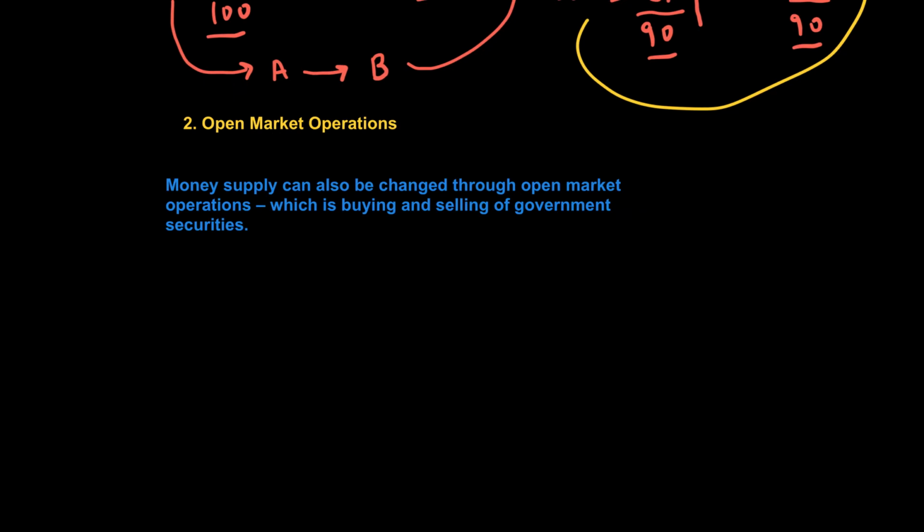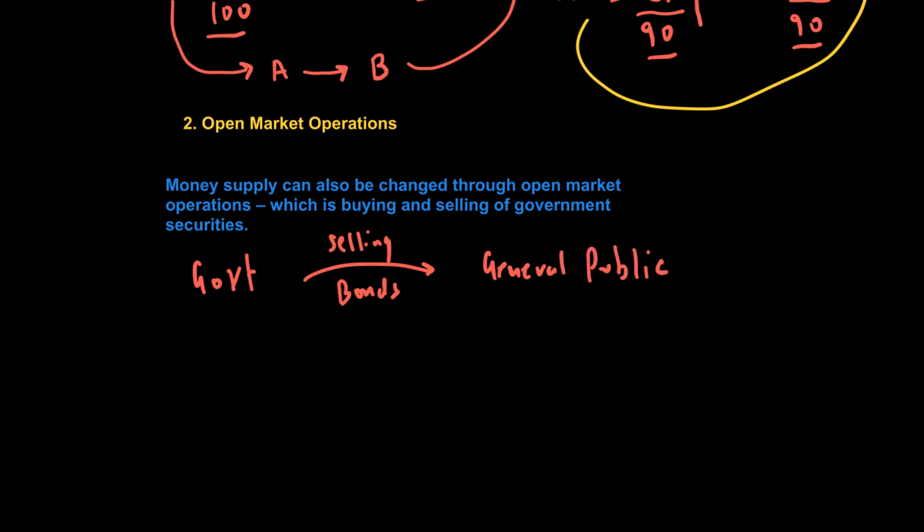So, for example, if the government is selling bonds or securities to the general public like you and I, then we in return give the government money from our deposit accounts, and money supply will fall because the government then takes that money. And I'm assuming the government is not going to spend this money. If the government doesn't spend this money, and simply sells the bonds and takes the money, money supply will fall.